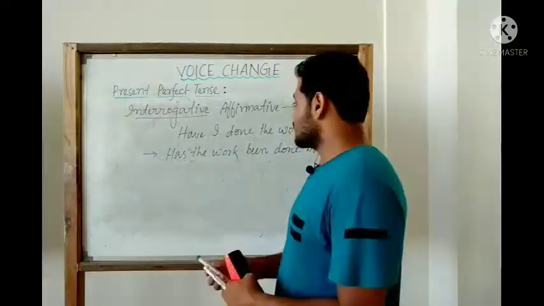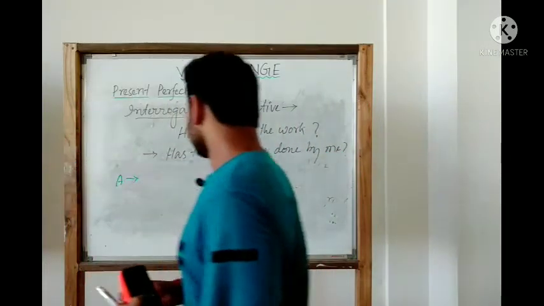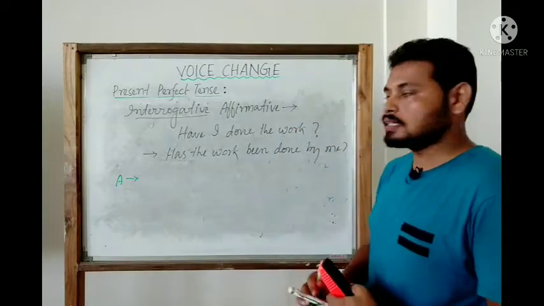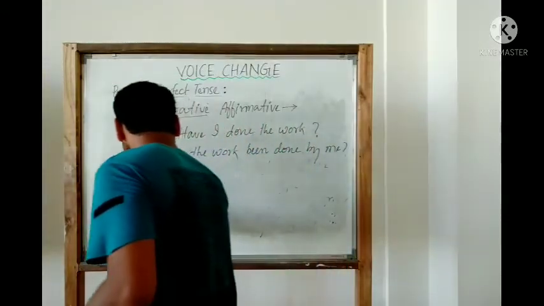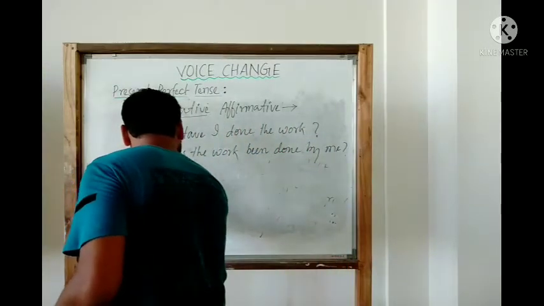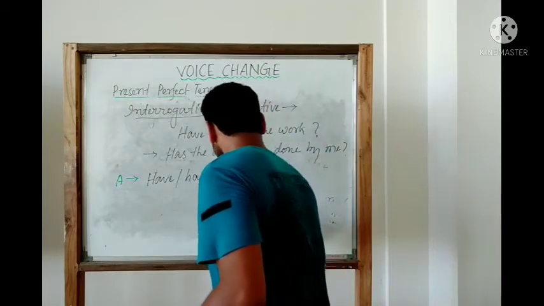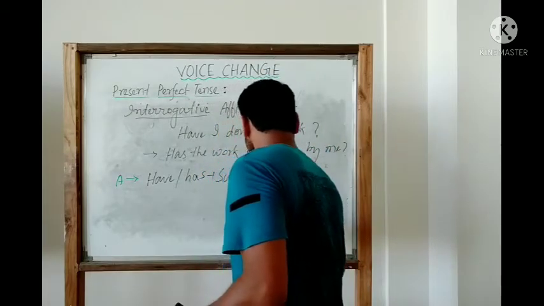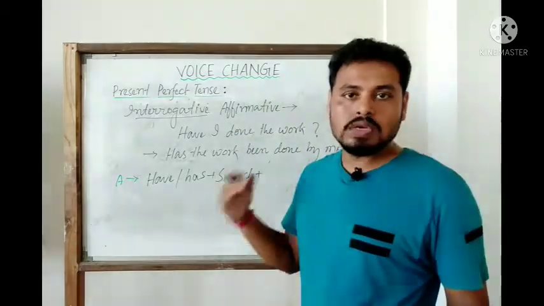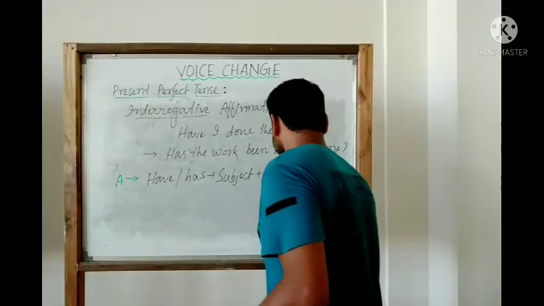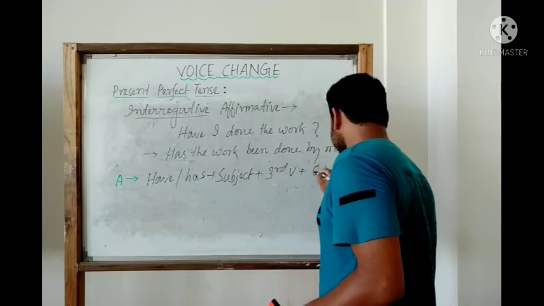So first one is let us have the active structure. If we try to form the active one, so first it should come like have or has. Then what do we have? The subject. Then done, that is do, did, done, the third verb. Then what do we have? Object.